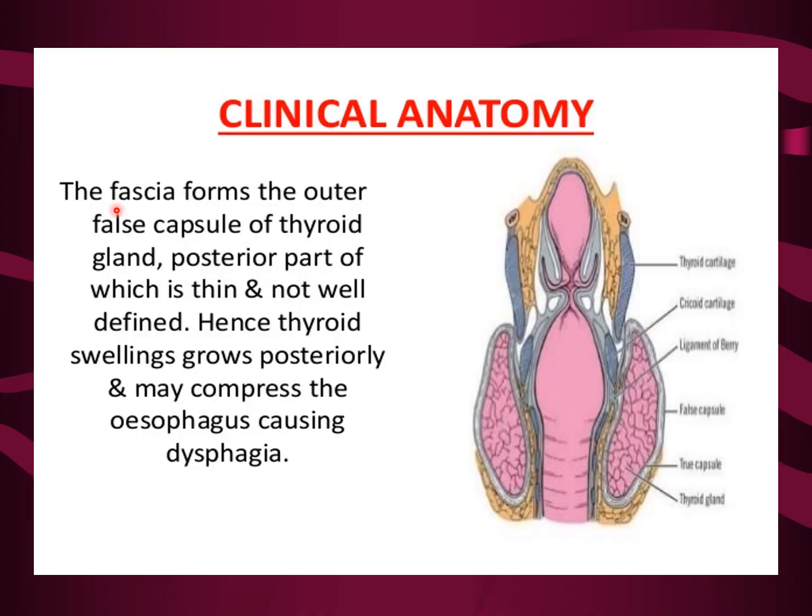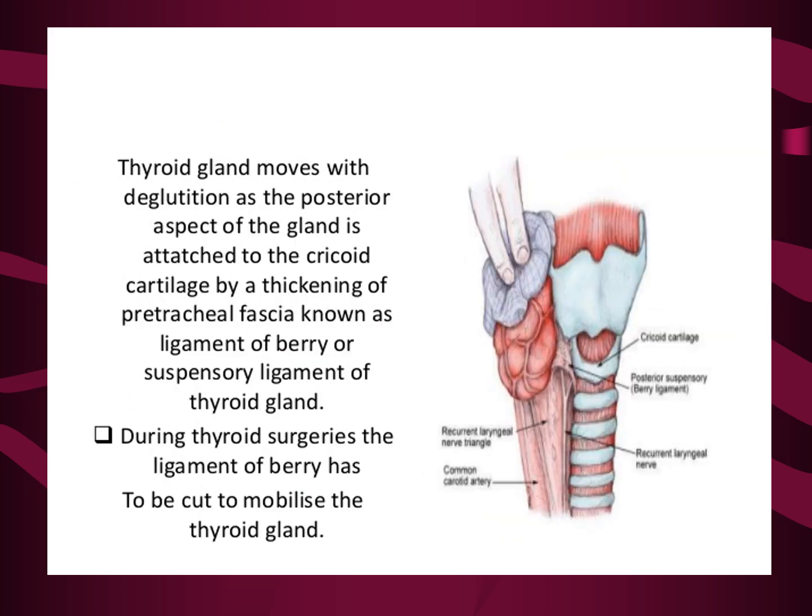Now clinical anatomy. The fascia forms the outer false capsule of the thyroid gland. The posterior part is thin and not well defined. Hence the thyroid swelling grows posteriorly and may compress the esophagus, causing dysphagia, difficulty in swallowing. So this you have to remember. The thyroid gland moves with deglutition as the posterior aspect of the gland is attached to the cricoid cartilage.